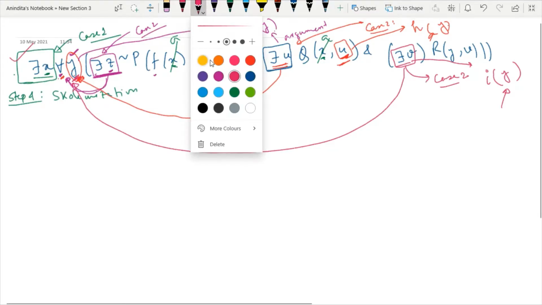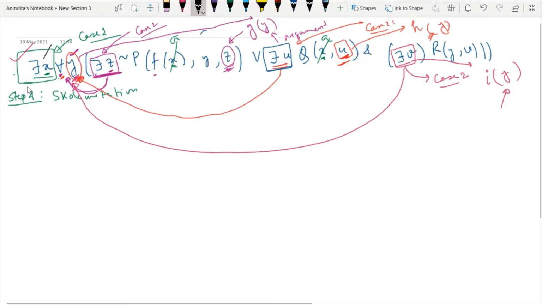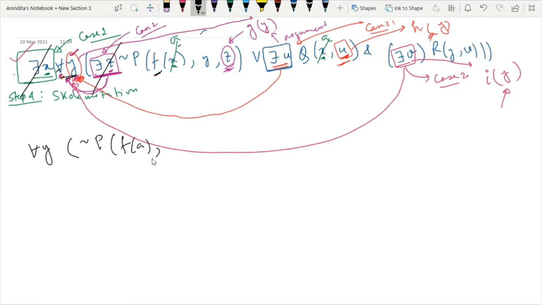The idea is very simple, that we have to drop the existential quantifier. So we will have all y only. And then we have to drop the second existential quantifier also. So we have all p and then f of a. Then y, and z is replaced by g of y.